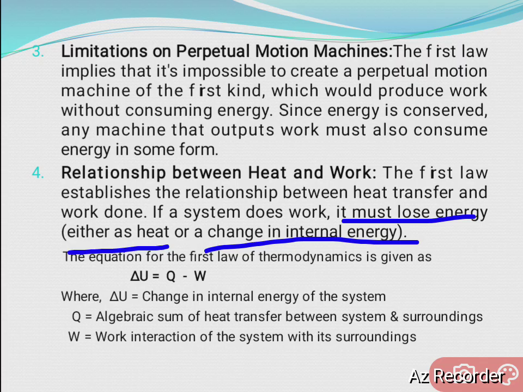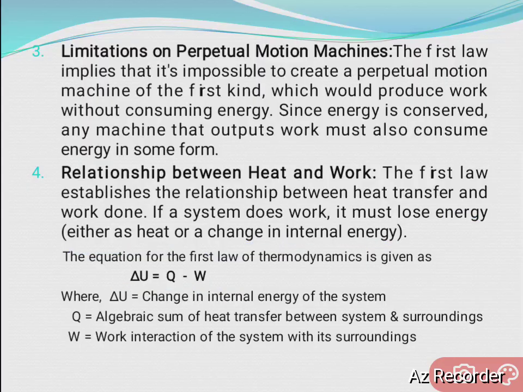Then from the first law, the change in internal energy, del U, equals Q, the amount of heat transferred, minus work done. This is the relationship between heat, work done and change in internal energy.